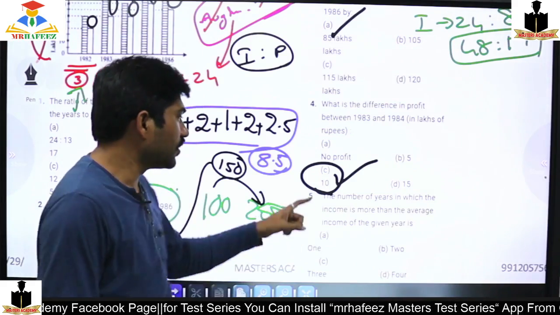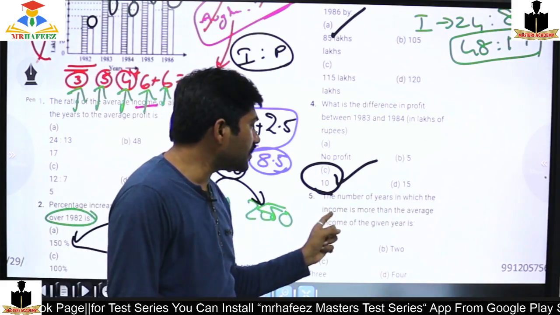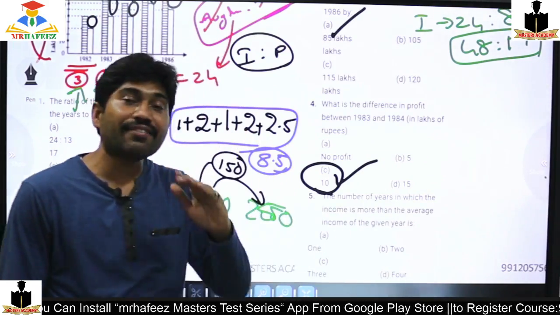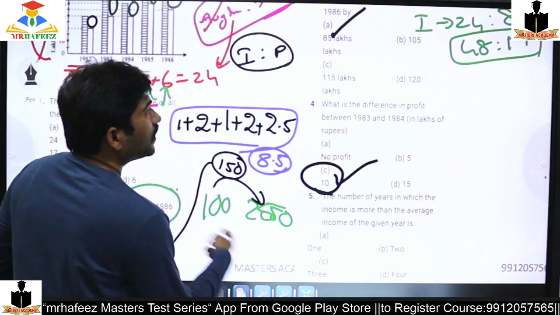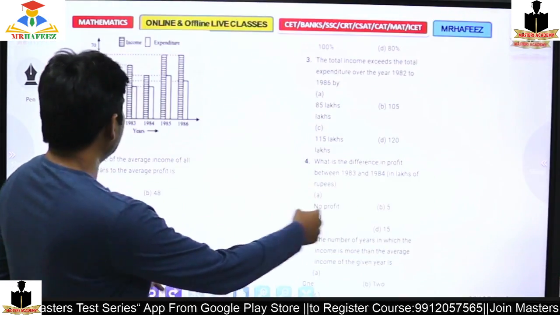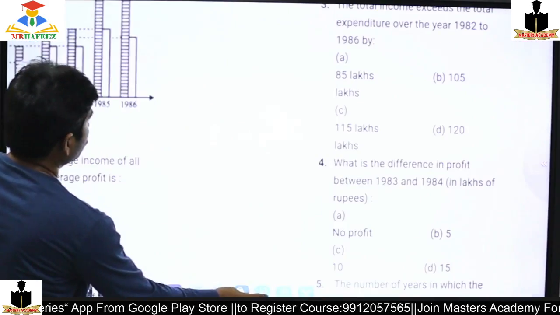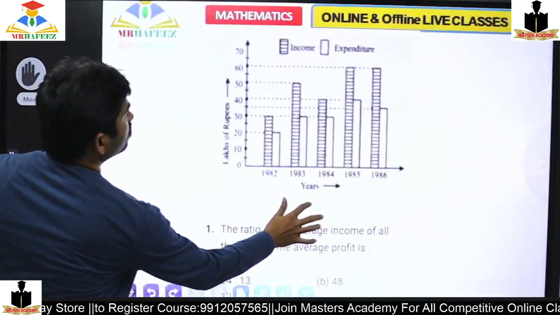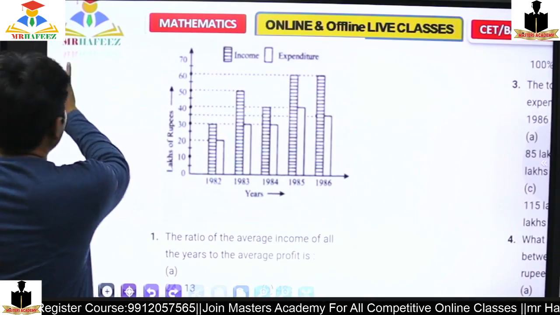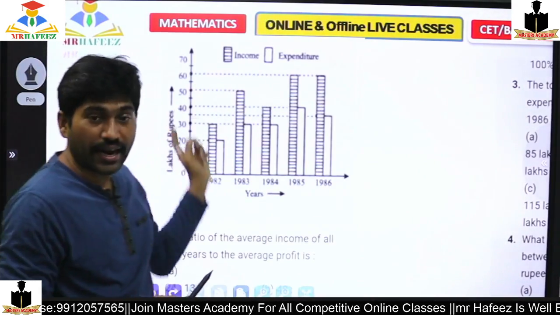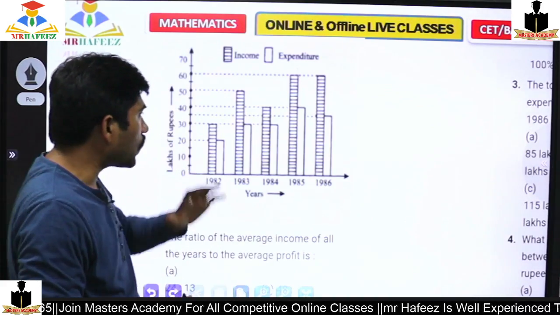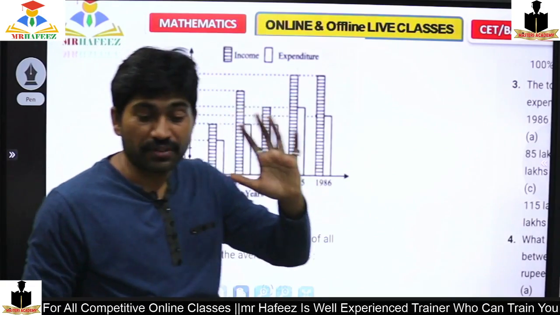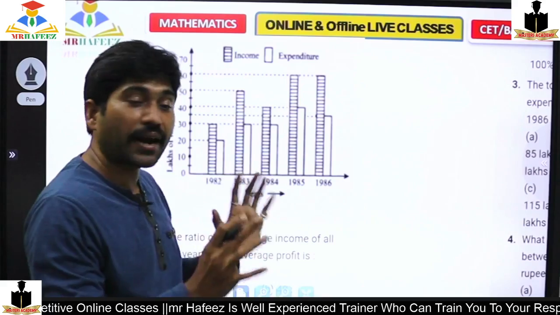Okay, right. The number of years in which the income is more than the average income of the given years. So here I should worry about the diagram. If I just observe with my naked eyes, what might be my answer?